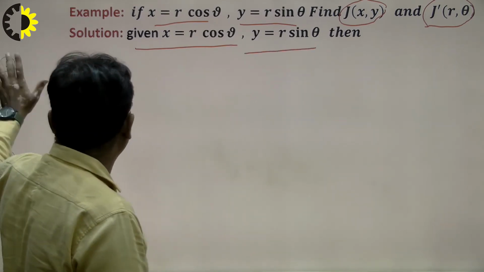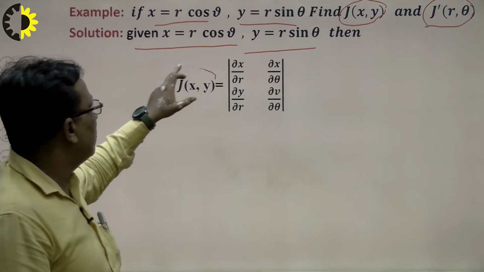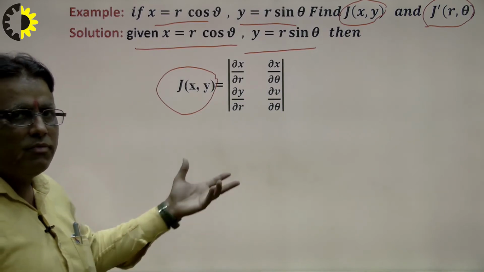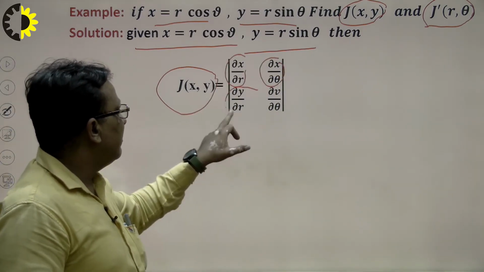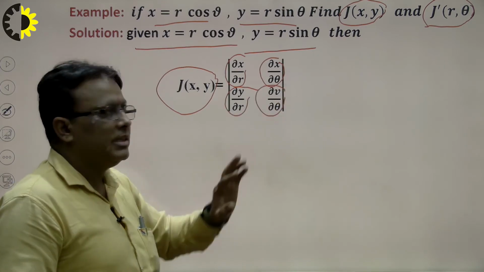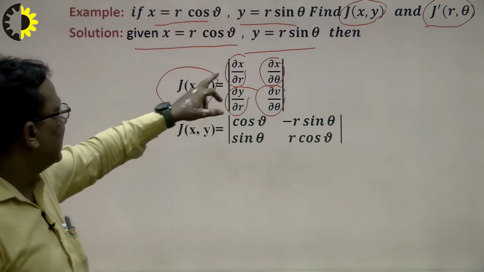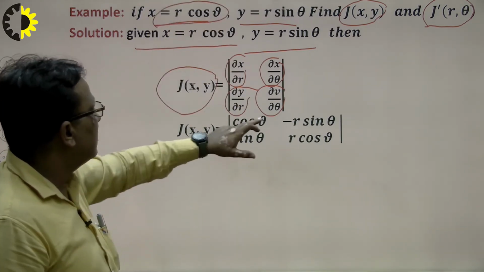So first of all we calculate the Jacobian of x, y, which is denoted and defined by the formula: del x upon del r, del x upon del theta, del y upon del r, and del y over del theta. In this way we can find out our problem. How do we see here? Del x upon del r is equal to cos theta, so I write here cos theta.